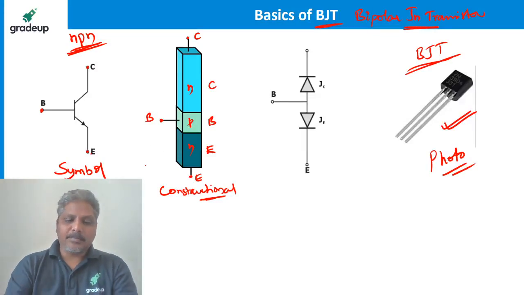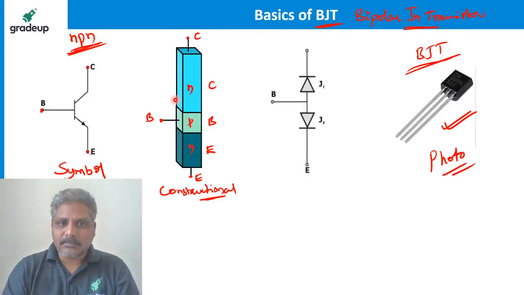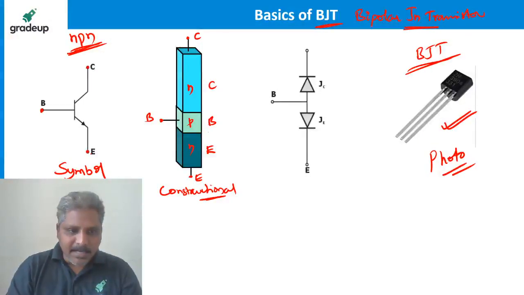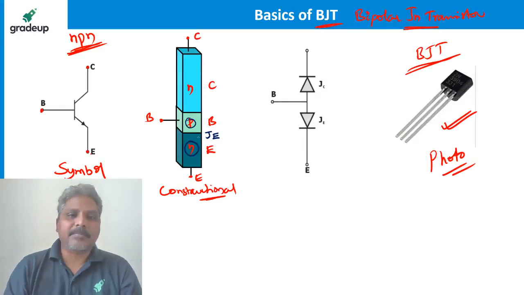If you forget about the collector and see only base and emitter, it is just like a PN diode. Between base and emitter there is a junction. Because of this P and N, we call it JE, the emitter junction.